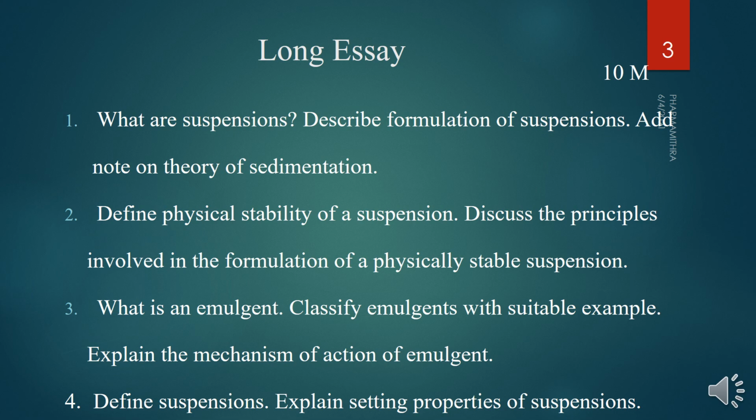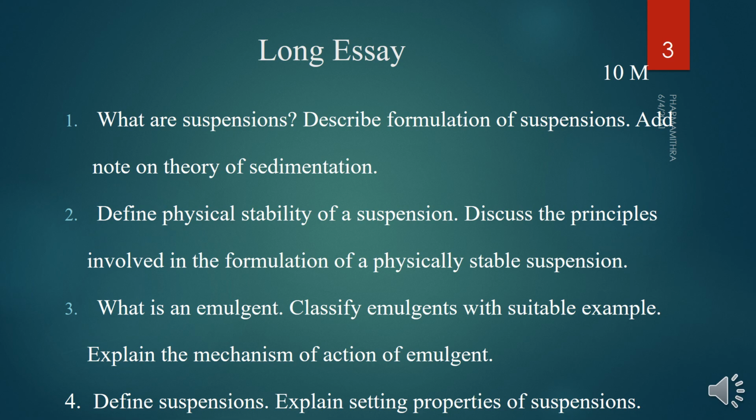You have to explain with an example, it is better. In such a case, we know if the F value is equal to 1, we can tell it is a better product. The next parameter is degree of flocculation, that is the sedimentation volume of flocculated suspension compared to the deflocculated suspension. Then finally you have to write about the redispersibility. So these are the things you have to consider while formulating a physically stable suspension.